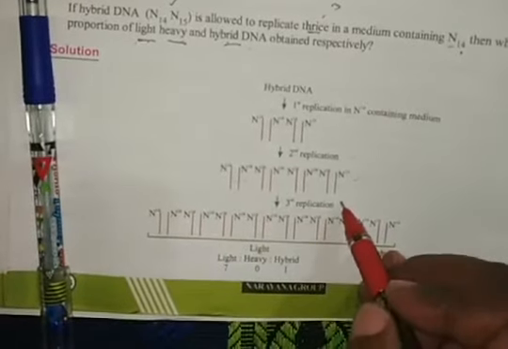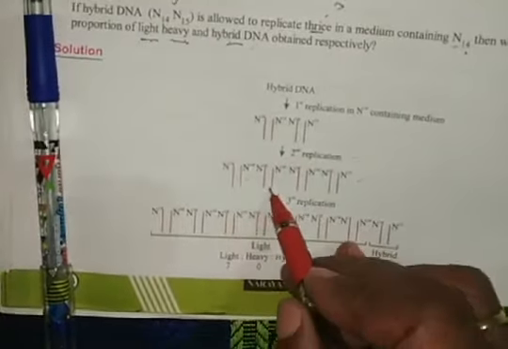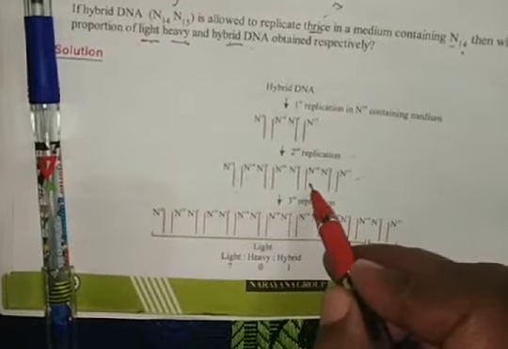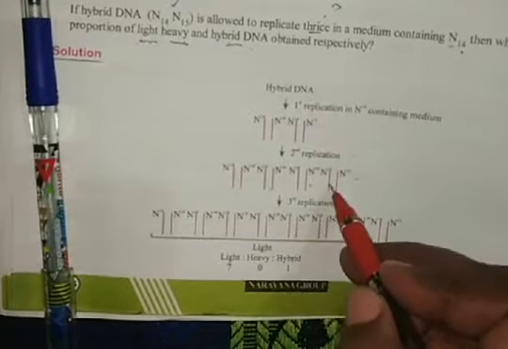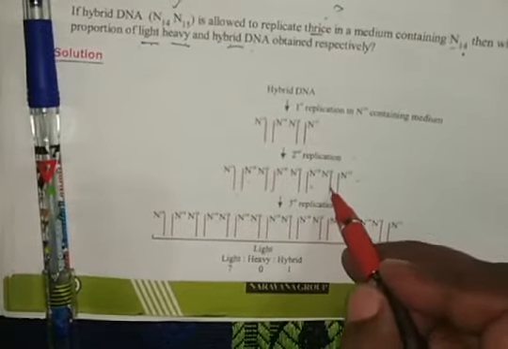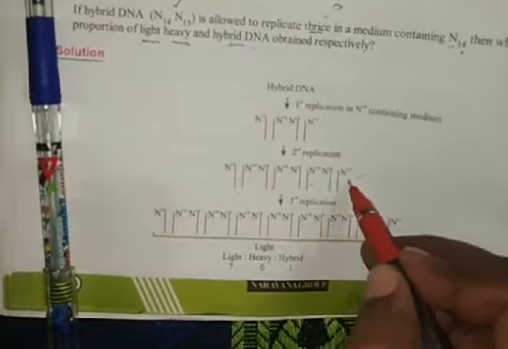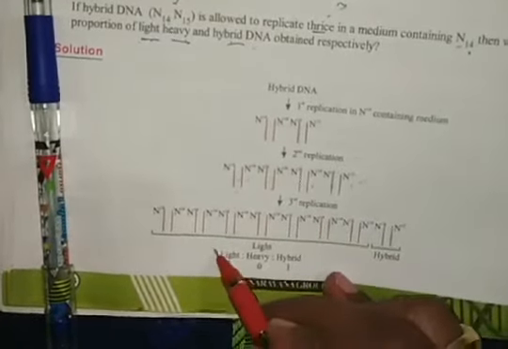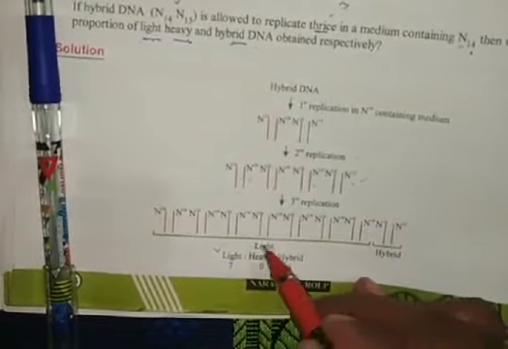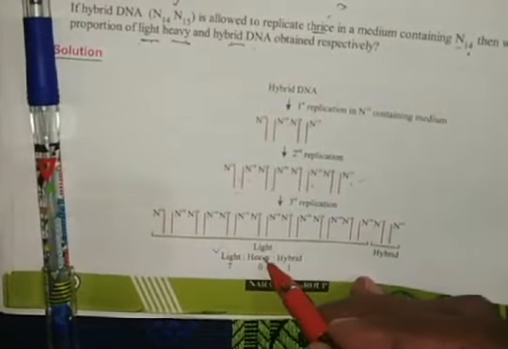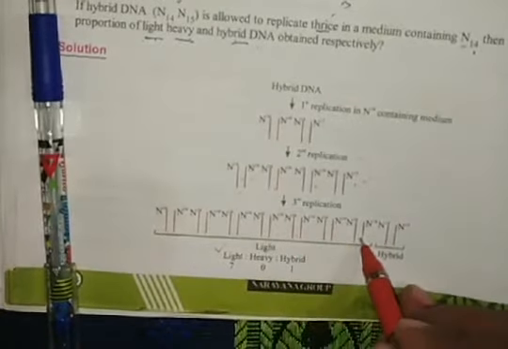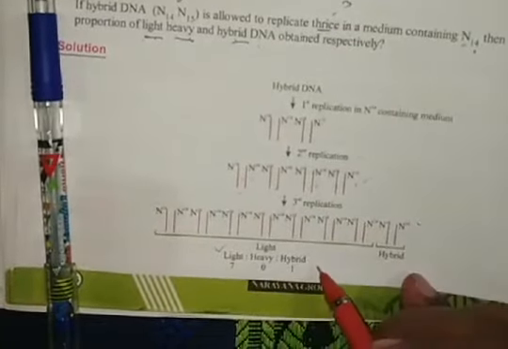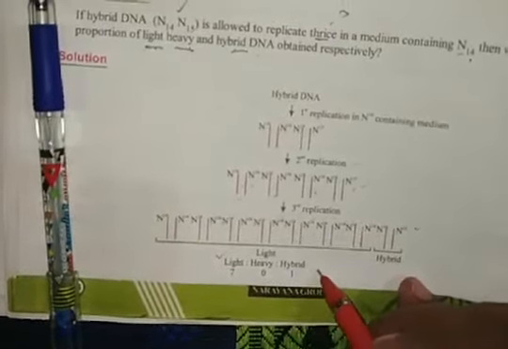So after the third generation, for these two light DNAs, and for this one more light DNA and hybrid DNA, that means 7 light DNAs and no heavy DNA. Heavy DNA is not formed: 0. Hybrid DNA: 1. 1, 2, 3, 4, 5, 6, 7 light DNAs and 1 hybrid DNA are formed. In such a way the question is solved here.